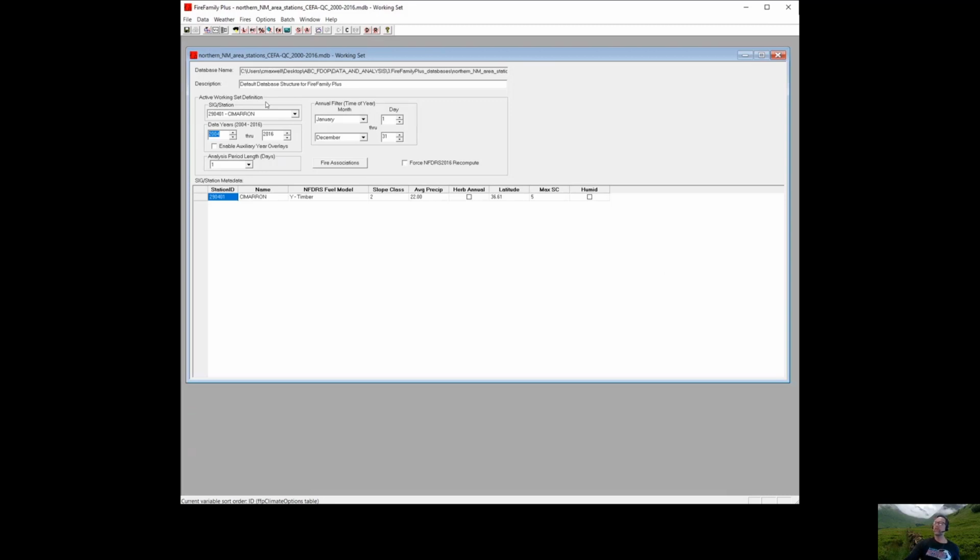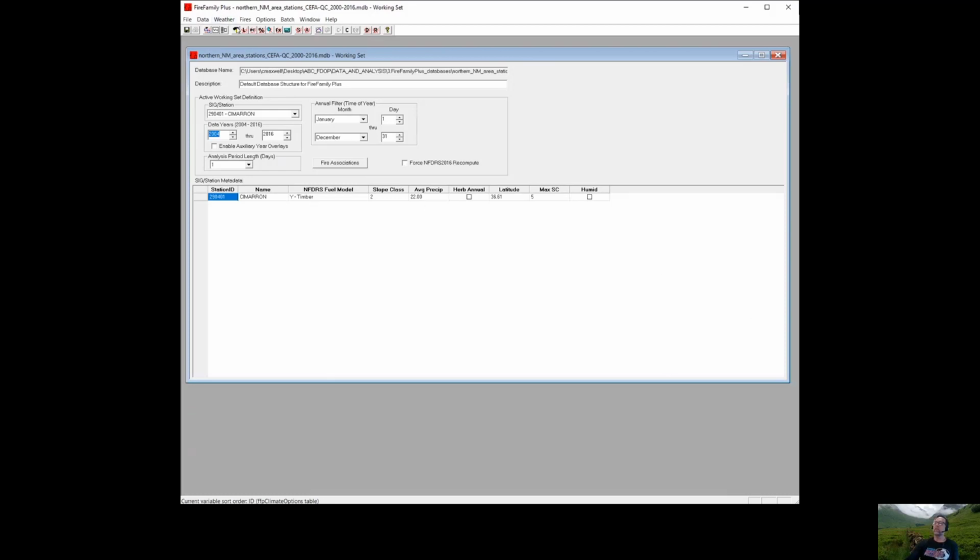So look at this real quickly. This is one of the stations I've already got selected as part of one of my SIGs. I have a valid analysis period. I already have decent data. I already know kind of what I'm going after here. So what I'm going to be looking to do here is get 90th and 97th percentile values pretty quickly out of Fire Family for both the burning index and the ERC for the Y model as configured at this station.